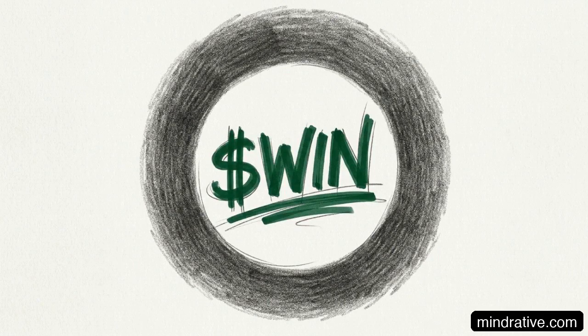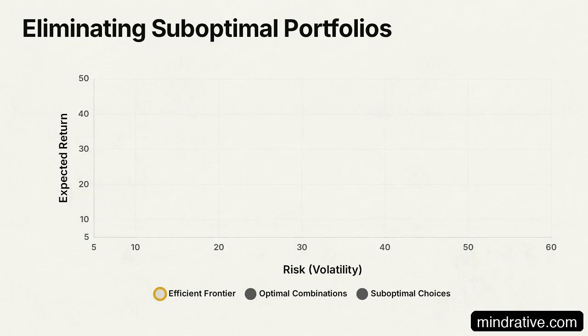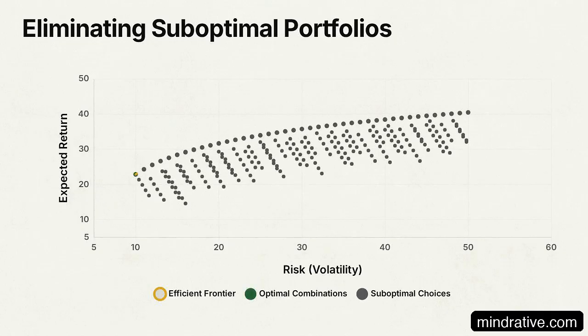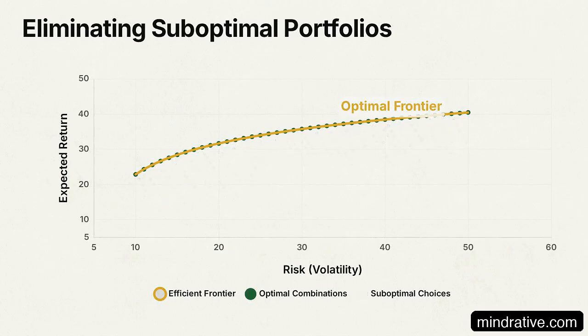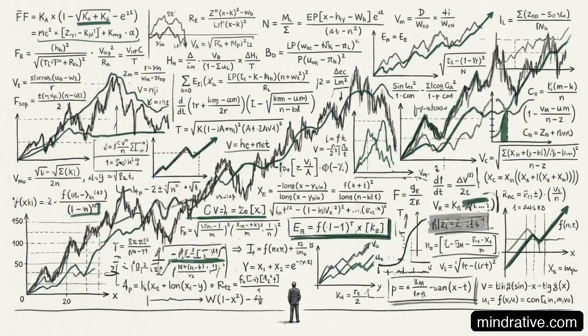To truly optimize a portfolio, you have to stop looking at individual winning stocks in isolation. You must map out every potential combination to explicitly identify and eliminate the suboptimal choices. Institutional portfolio theory is often buried in intimidating jargon.